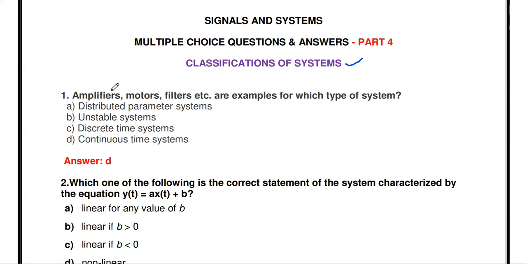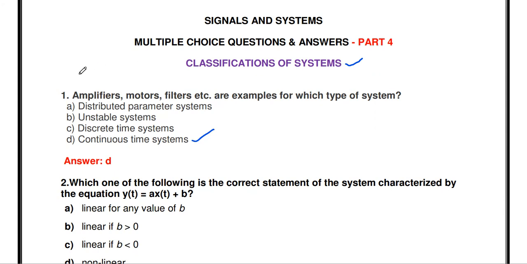Amplifiers, you know, the CE amplifier, that is a transistor based amplifier, op amp based amplifier, MOSFET based amplifier, and similarly motors and filters. We studied various filters: low pass, high pass, band reject. These systems are examples of which type of system? The options are distributed parameter system, unstable system, discrete time system, and continuous time system. So this is said to be the continuous time system.